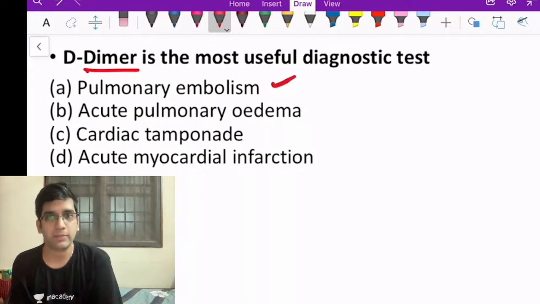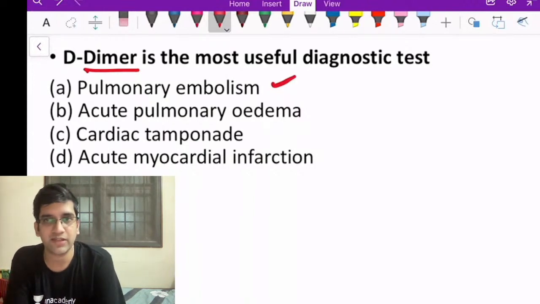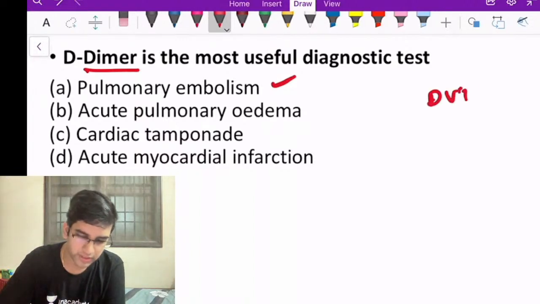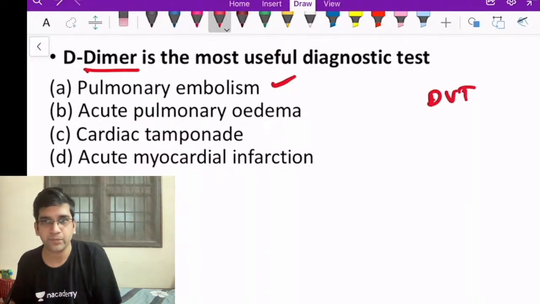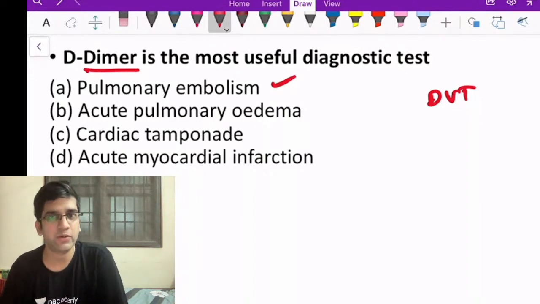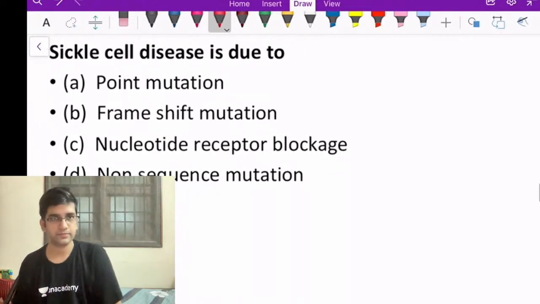What is the risk factor for pulmonary embolism? Deep vein thrombosis, right? Anywhere when I have thrombosis, definitely my D-dimer will get elevated. That's going to be useful, fine. Deep vein thrombosis is one of the important risk factors for pulmonary embolism, right? Great. Okay, next one.